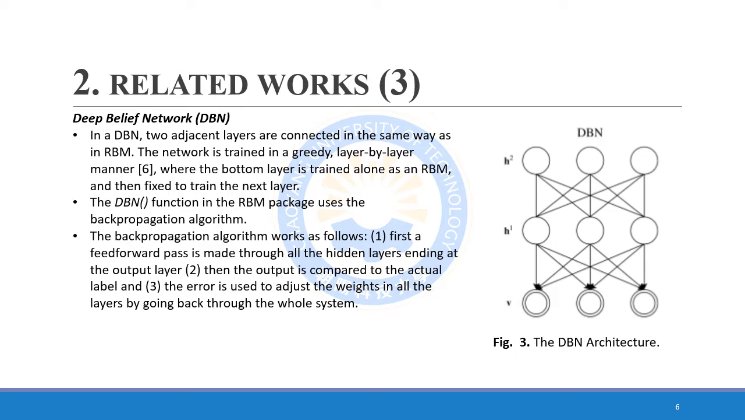The backpropagation algorithm works as follows. First, a feed-forward pass is made through all the hidden layers, ending at the output layer. Then, the output is compared to the actual label, and the error is used to adjust the weights in all the layers by going back through the whole system. Figure 3 explains the DBN architecture.